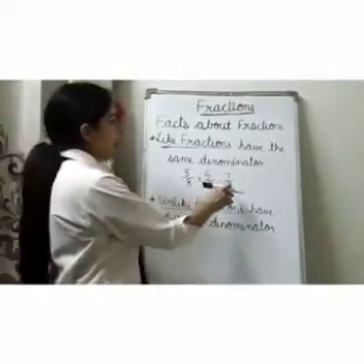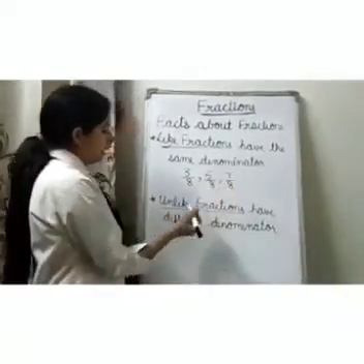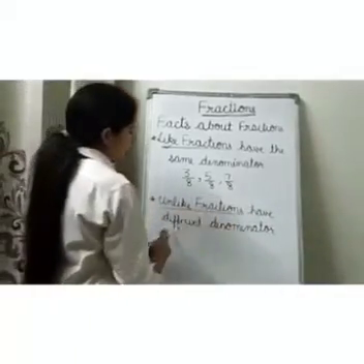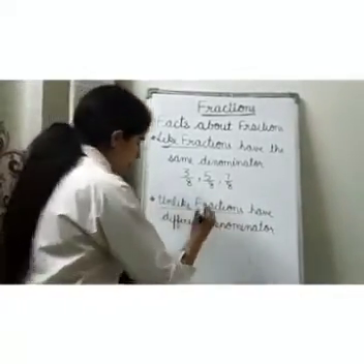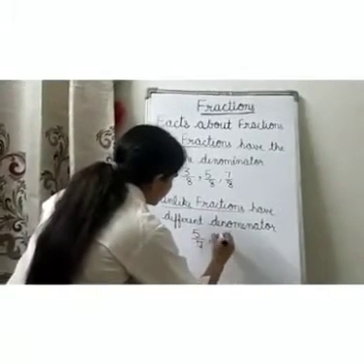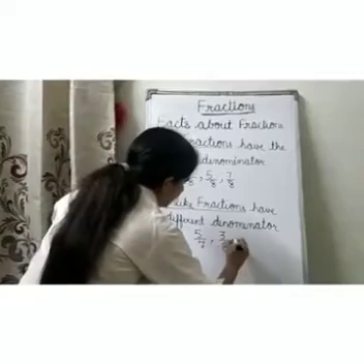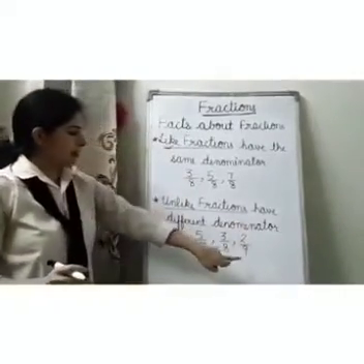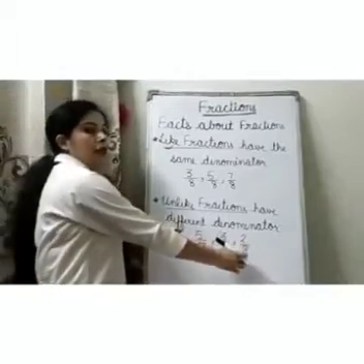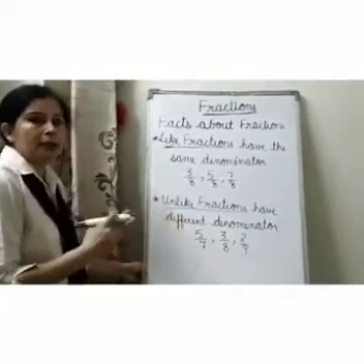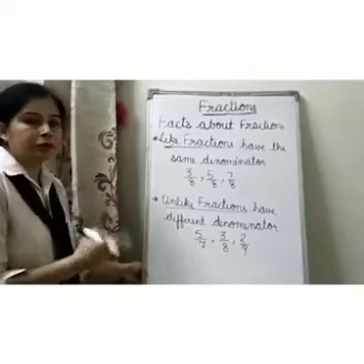So these are like fractions. Next, unlike fractions. Unlike fractions have different denominators. Suppose 5 by 7, 3 by 8, 2 by 9. All these fractions have different denominators. So these are unlike, meaning not like, fractions.